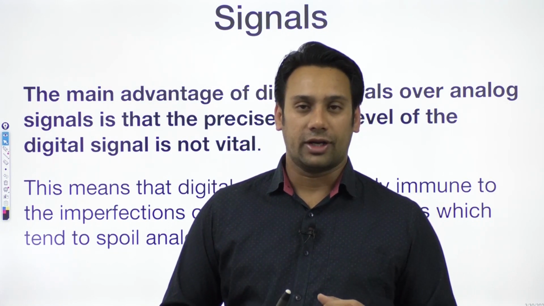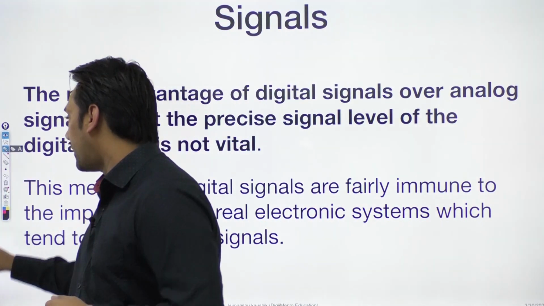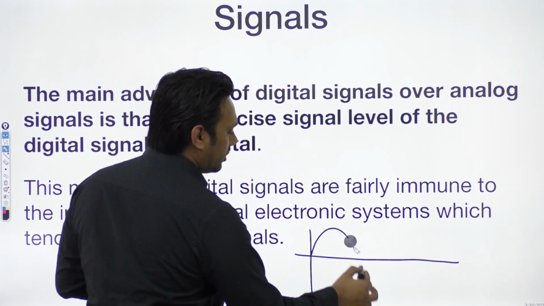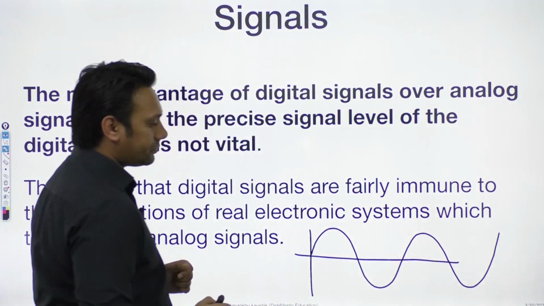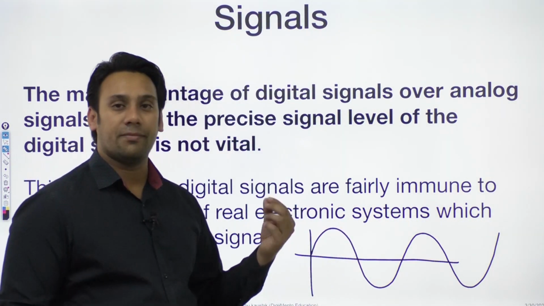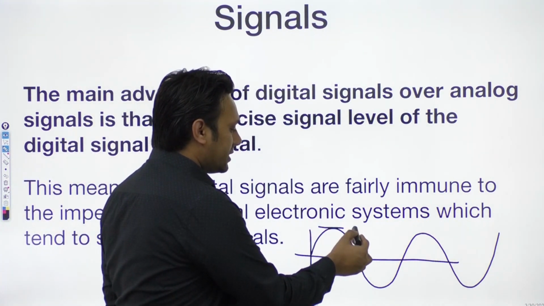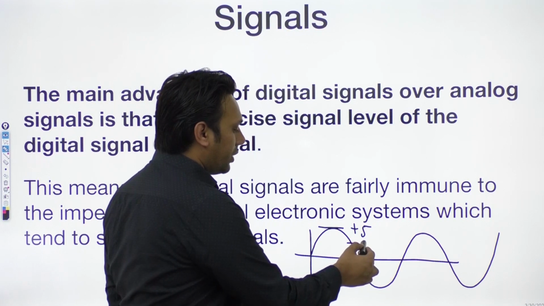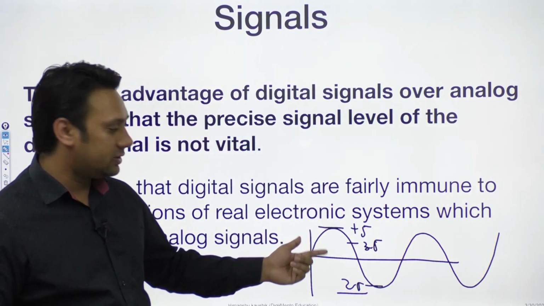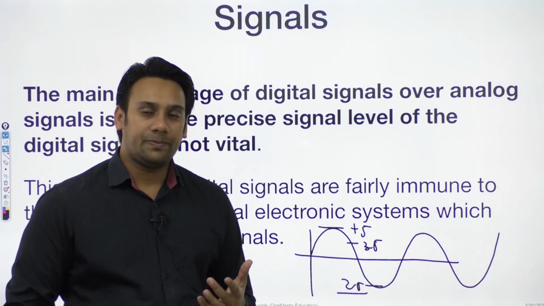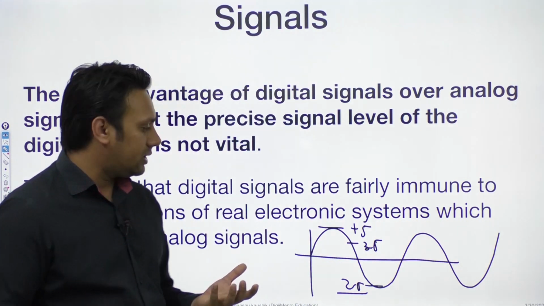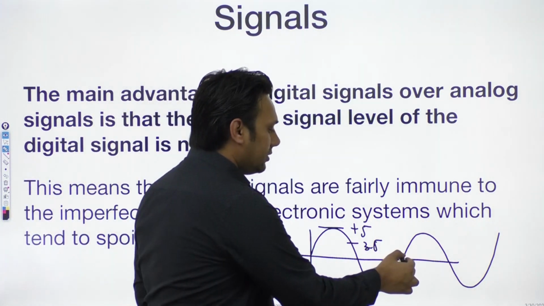What is the difference between analog and digital signals? Let me show you with the help of an example. Your analog signal looks something like this, right? In this analog signal, the values of the signal matter. Maybe here I'm representing plus 5 volt, here maybe 0.35 volts, here something like 0.25 volts. Whatever the values of these signals, these values matter. Now what if there is some disturbance in the signal? This signal will lose its